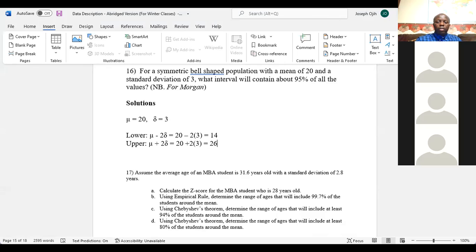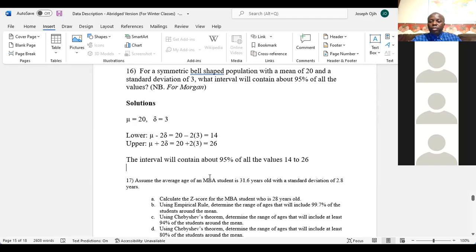Remember the question was, what interval contains 95% of all the values? The interval that contains 95% of all the values is from 14 to 26. That's it. We answered the question.